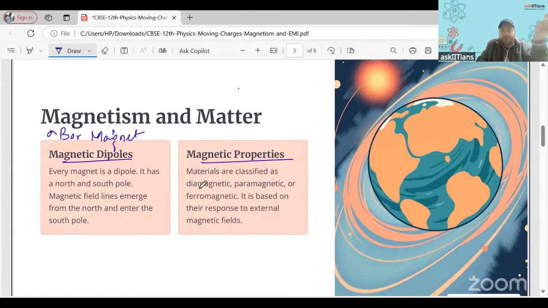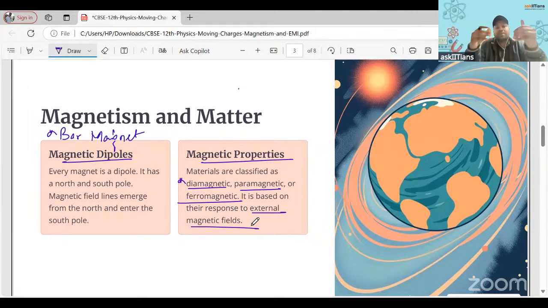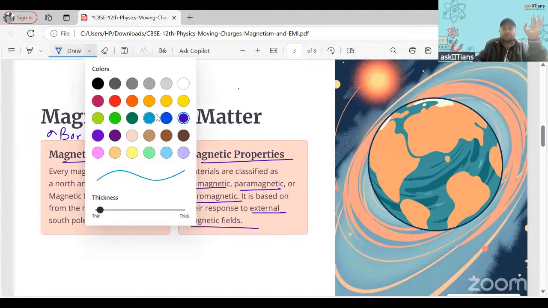Then we have magnetic properties of various substances. You need to study diamagnetic substances, paramagnetic substances, and ferromagnetic substances, and how they behave in response to external magnetic fields. When these substances are placed in a magnetic field, how they behave will tell us their magnetic properties. That we'll have to study only in this chapter. It is a very scoring topic, where only the theoretical concept is more.